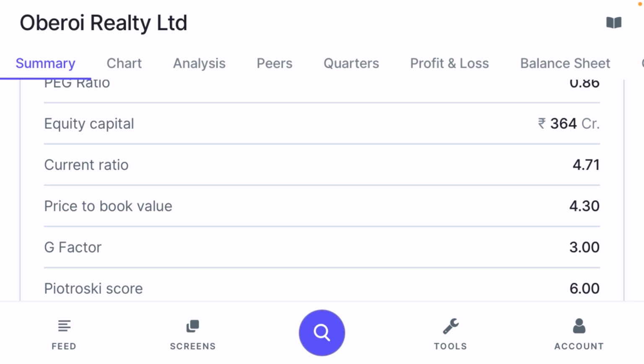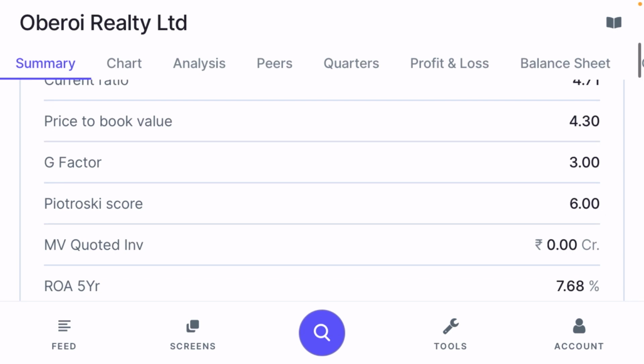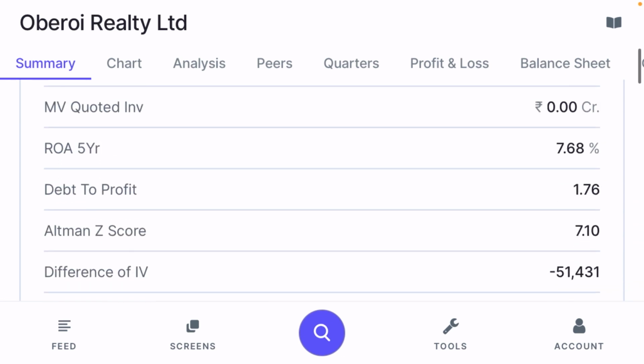Current ratio of this stock is 4.71. It means that the current assets are 4.7 times their liabilities. Price to book value is 4.3 and growth factor is 3. A growth factor of 3 or more is considered a good condition for the stock. Piotroski score is 6, and a Piotroski score of 6 or more is considered a good indicator for that stock.